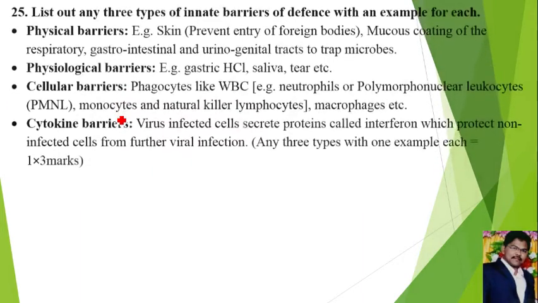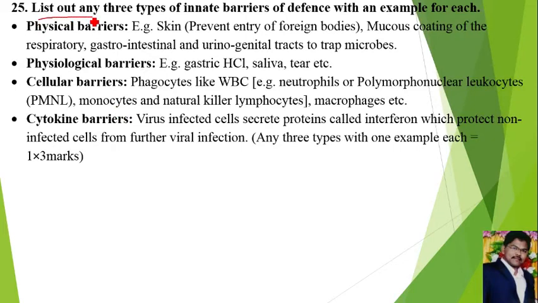Next, question number 25. List out any three types of innate barriers of defense with an example for each. The meaning for the 25th question: innate immunity means the immunity which is developed by birth, which mainly acts by different types of barriers.